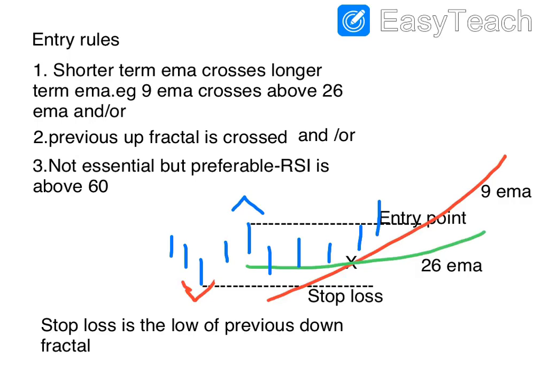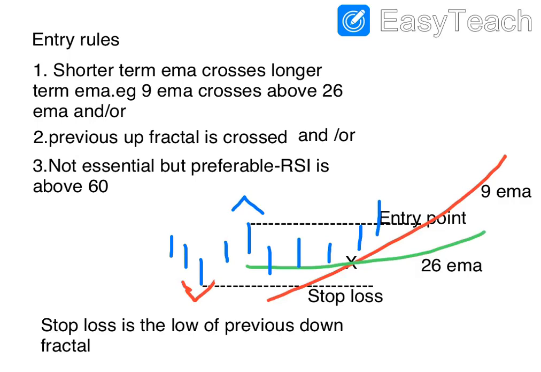The second rule is that the previous up fractal is crossed. Here you have an up fractal. You can see it because the two side bars have highs lower than the middle bar. So this is an up fractal. If the 9 EMA is crossing the 26 EMA and the price is also above the high of the fractal, then it's a good confirmation that the trend may go up further.